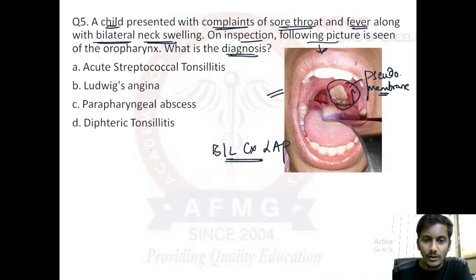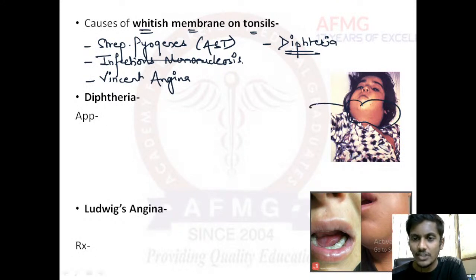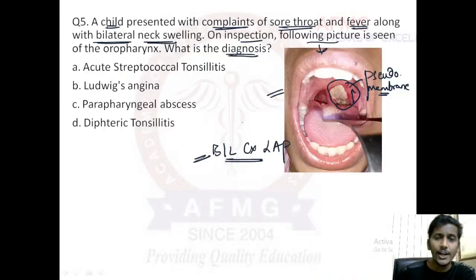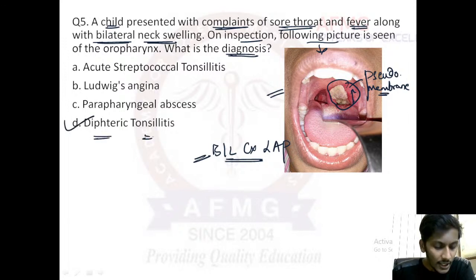Along with that, to support our diagnosis, there is this bilateral cervical lymphadenopathy, which is a very characteristic feature of diphtheria and presents like this in the image. The same image had come in an FMGE June 2021 question. It is due to bilateral cervical lymphadenopathy of diphtheria. Yesterday also we discussed it, and this is known as bull's neck, a characteristic appearance of diphtheria. I hope all of you know that now. So two important features: bilateral cervical lymphadenopathy giving a bull's neck appearance, and second, pseudomembrane extending from the tonsils up to the palate. So here the answer would be option D, diphtheric tonsillitis.